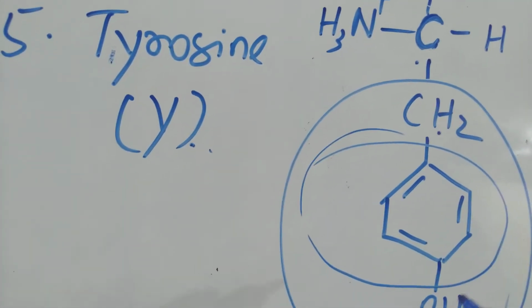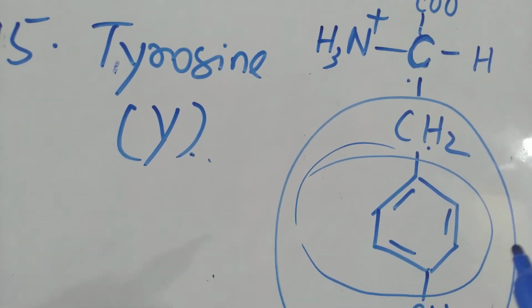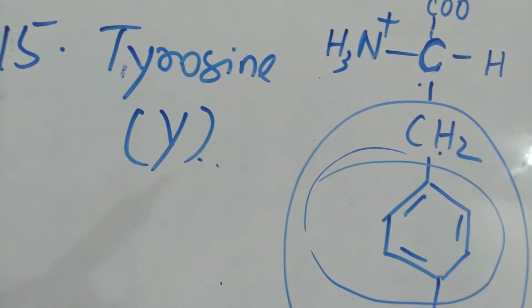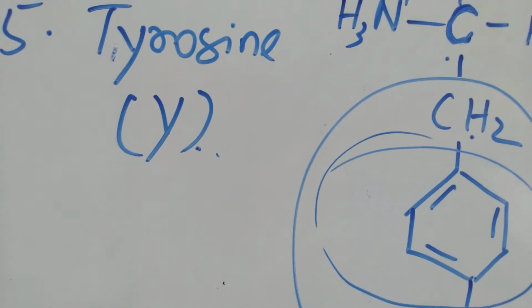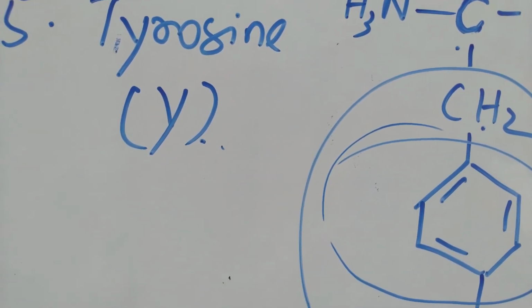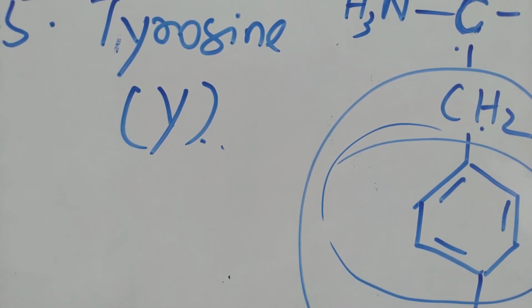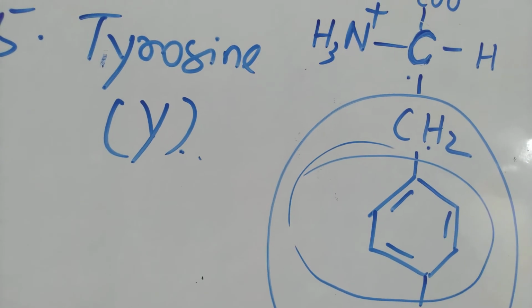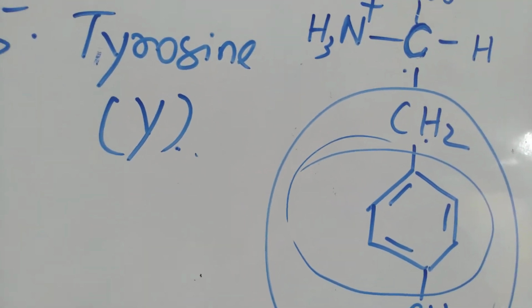So one phenol containing, that is aromatic compound containing amino acid is tyrosine. So you can see there are many aromatic amino acids like phenylalanine, tyrosine, and tryptophan, right?